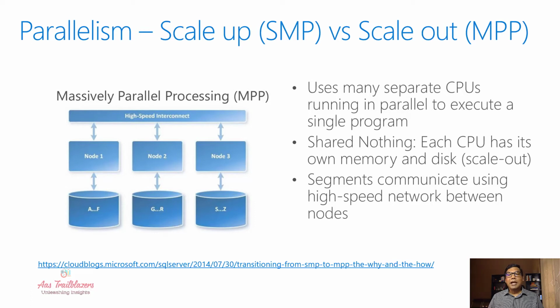MPP means data is distributed among many independent servers running in parallel, and it is based on shared nothing architecture, which means each server operates self-sufficiently and controls its own memory and disk. So with this architecture, as you can imagine, there is no limit in terms of the amount of computing resources that you can bring into this infrastructure. If you need more resources, you can bring more hardware to it, or more servers to this computing infrastructure, and you can get higher computing power.